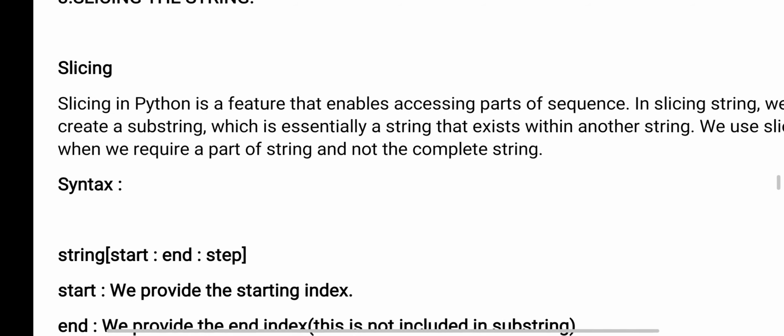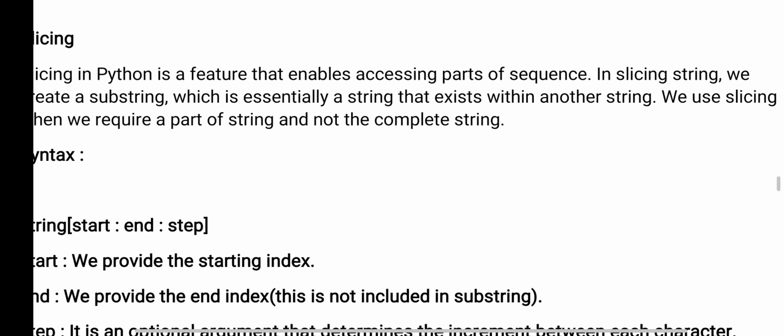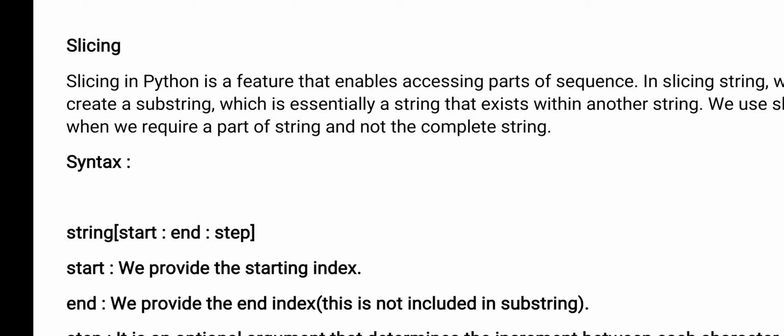Slicing in Python is a feature that enables accessing parts of a sequence. In slicing a string we create a substring. A part of a string is nothing but a substring. So using slicing, we are creating a substring from an original string, which is essentially a string existing within another string.